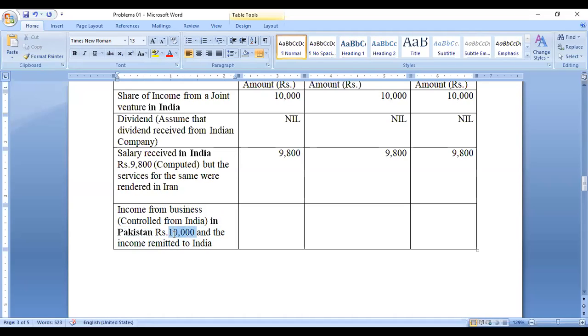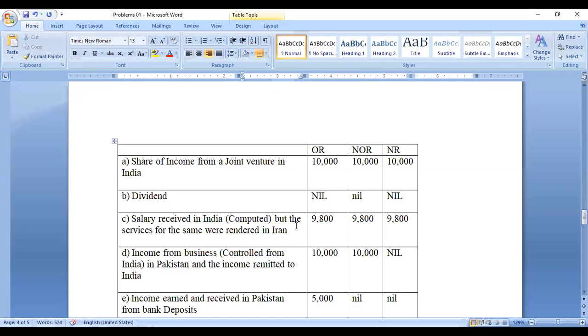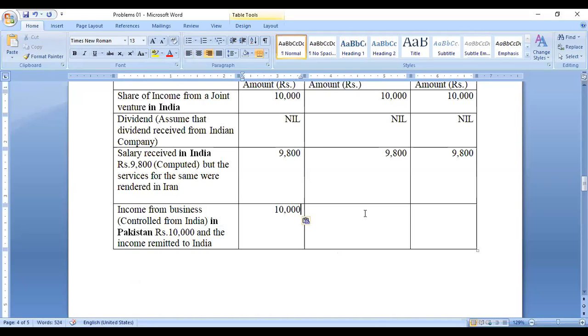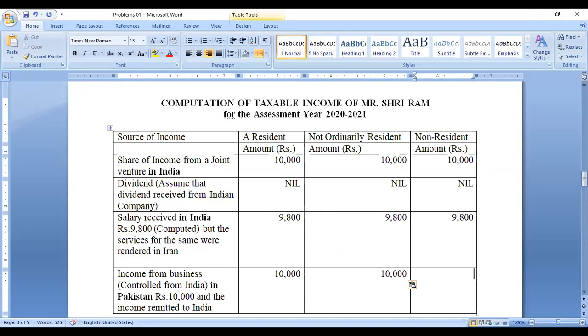So for this 10,000, an ordinary resident has to pay the tax. For a non-resident, you need not pay the tax. He is a foreigner in some other country, USA or Pakistan, receiving 10,000 rupees.